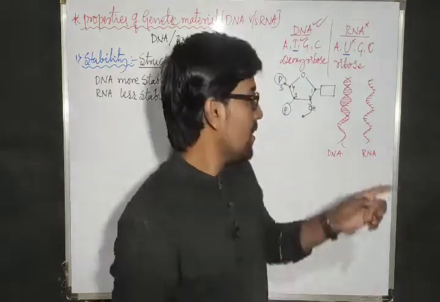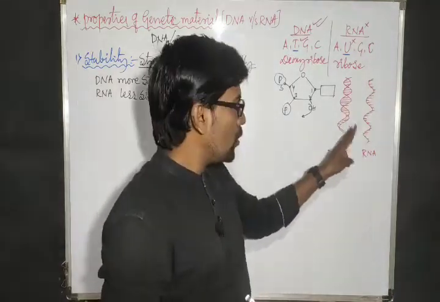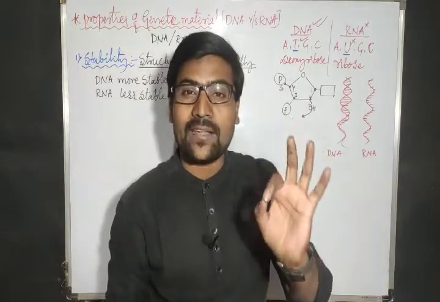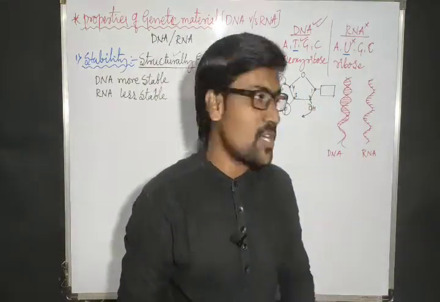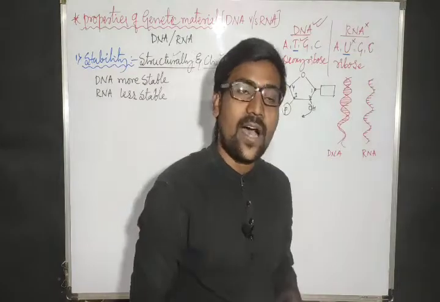So in that sense, instead of one strand, two strands are better for maintaining stability. Structurally DNA is more stable than RNA.